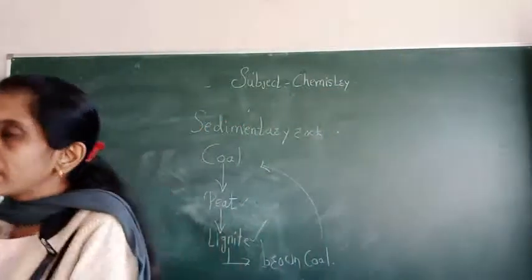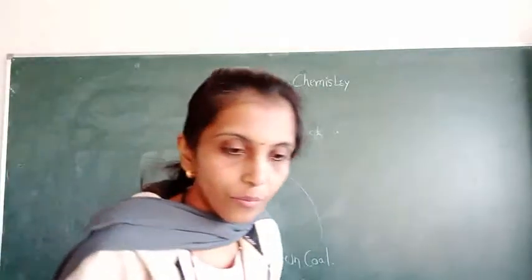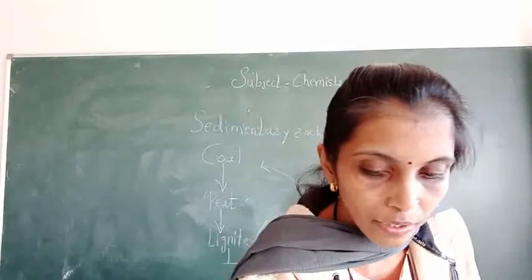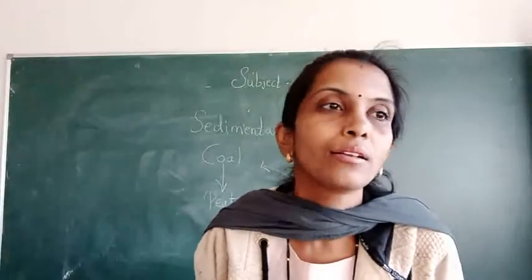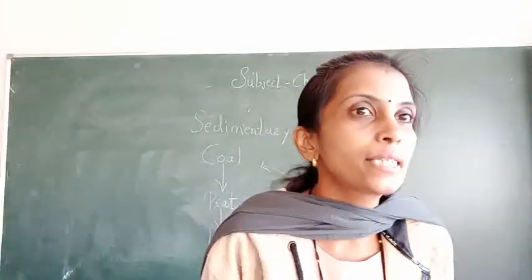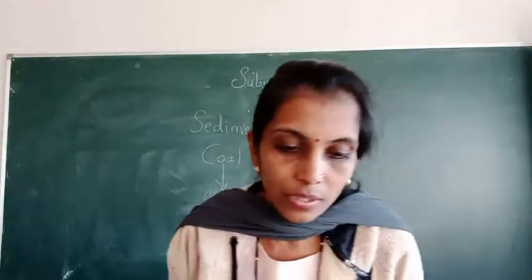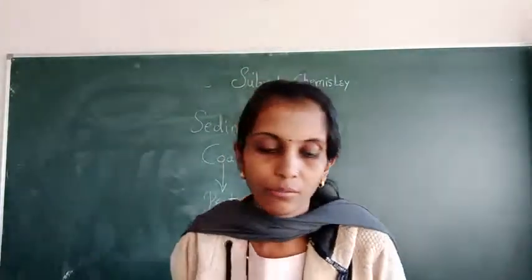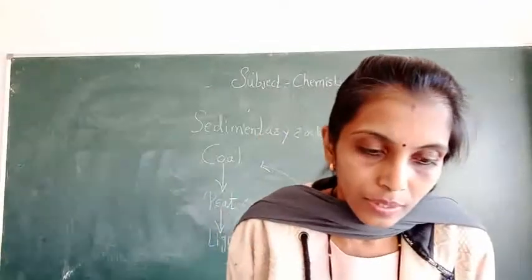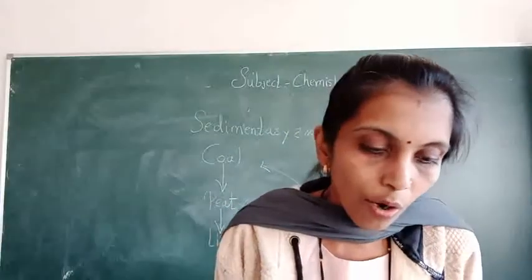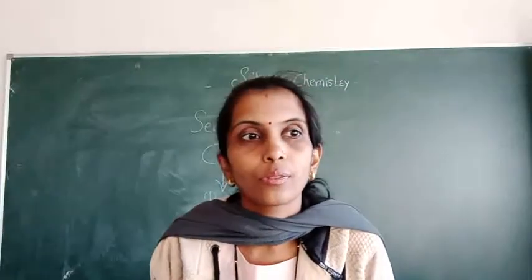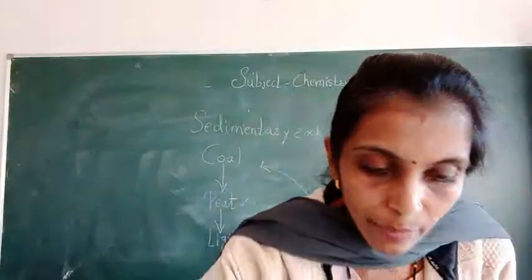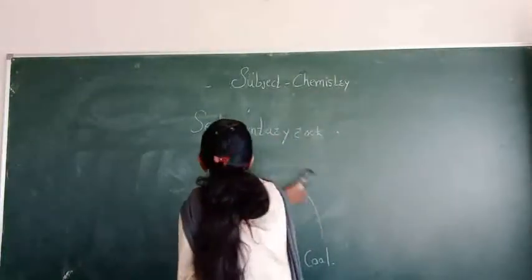Then conglomerate. First of all, tell me, where is coal generally found in India? Jharkhand, West Bengal, Jharkhand, Orissa are the places where coal is found. See, conglomerate. Conglomerate is made up from large sediment.